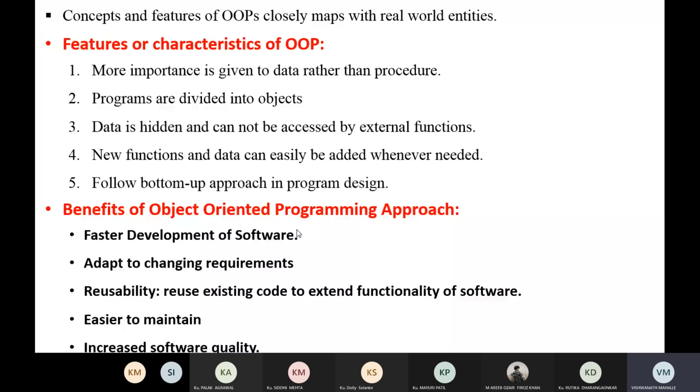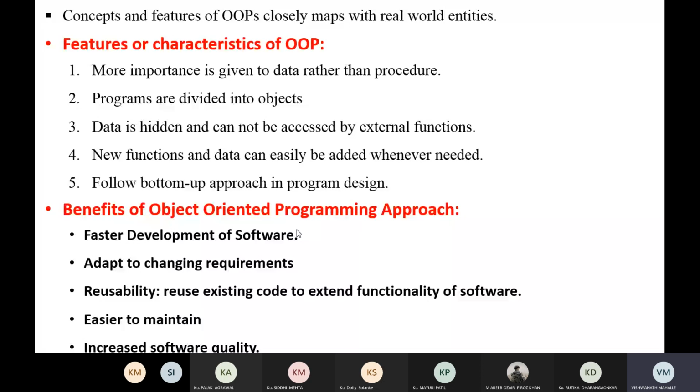Reusability is one of the very important advantages of the object oriented programming approach. We will learn inheritance, and the main advantage of inheritance is reusability: reuse existing code to extend the functionality of software. One more benefit is that it is easier to maintain.